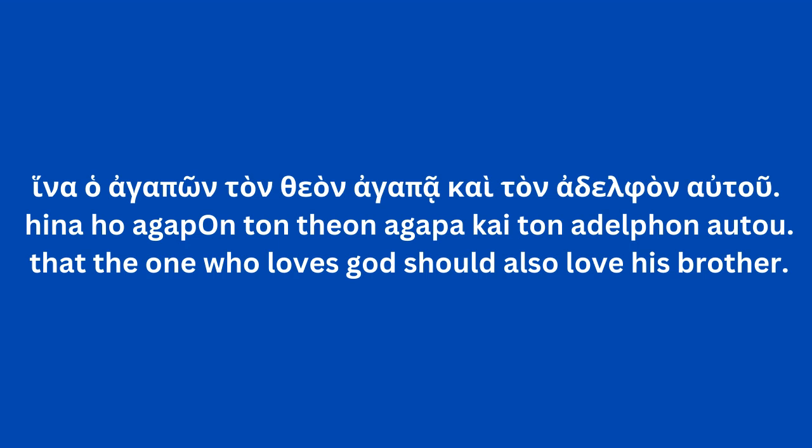So look at the next phrase, ho agapōn ton theon. So ho agapōn is the present participle from agapaō, I love, and it has the article in front of it. Here it's the generic article, the one who loves, whoever loves, either way, right?